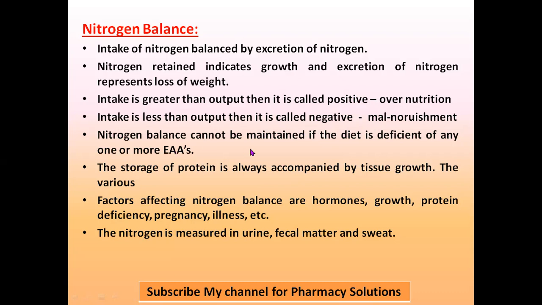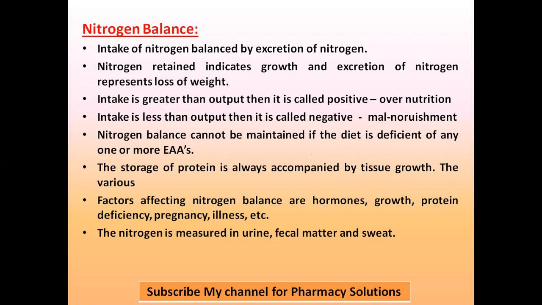So nitrogen balance, that equilibrium between excretion and intake, is not maintained if the diet is deficient of any one or more essential amino acids. Essential amino acids are very important. If all the essential amino acids are present in that particular protein, then it will lead to balance between nitrogen intake and excretion of nitrogen. If there is any deficiency of these essential amino acids, then there will be impairment in nitrogen balance.